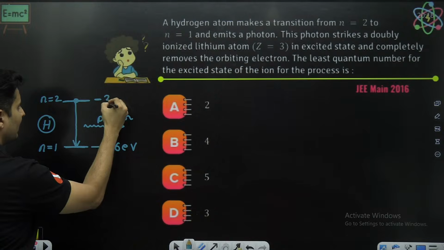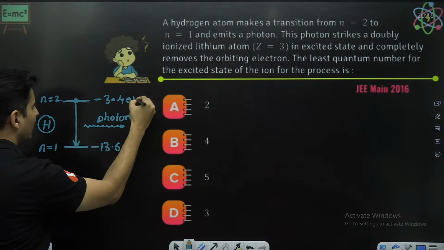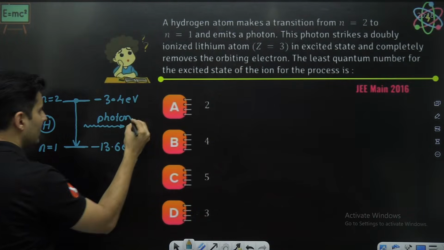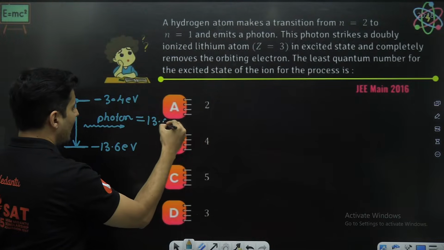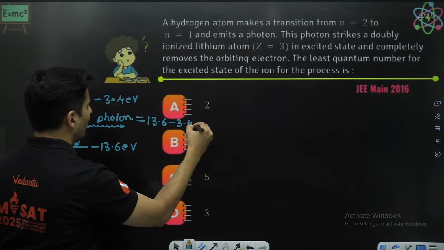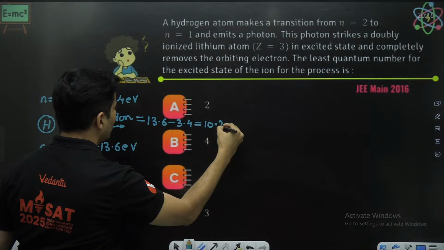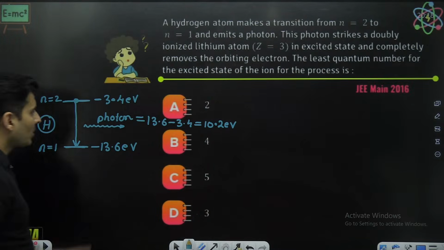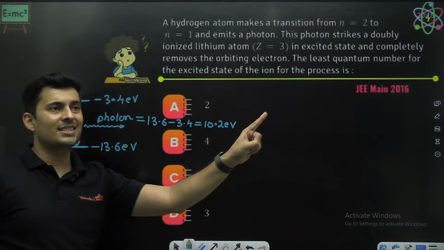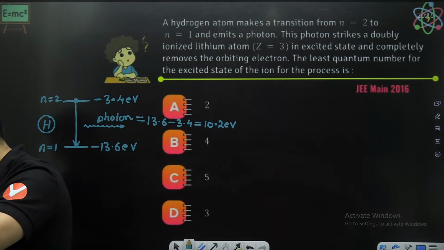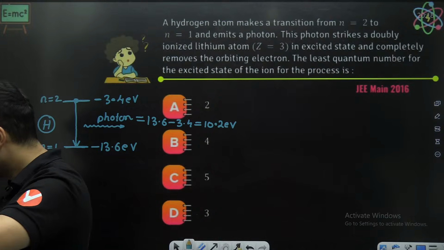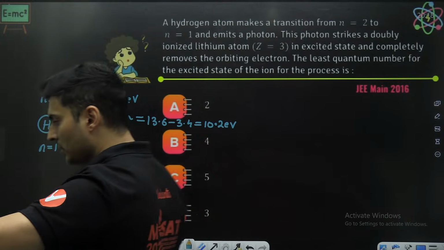Over here, it is minus 3.4 electron volt. So the energy of the photon will be 13.6 minus 3.4, which is 10.2 electron volt. So the photon's energy which is coming out of it is at least 10.2 electron volt. Till this point, absolutely clear, my dear students?